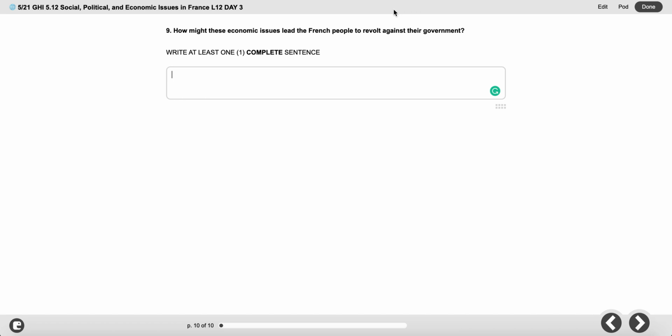And then for question 9, how might these issues lead the French people to revolt against their government? You've practiced answering a question like this, especially yesterday and the day before. So think about it. How are these economic issues leading to a revolt?